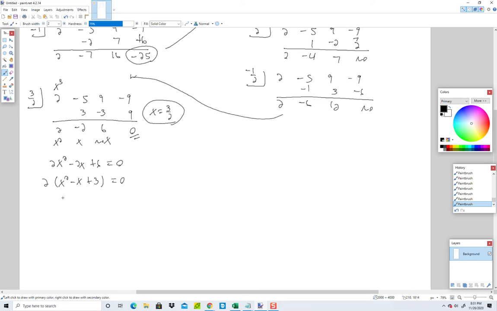Doesn't look like it factors, so I'll use the quadratic formula. A is going to be what's in front of our x squared, which is 1. B is going to be what's in front of our x, which is negative 1. And C is the number at the end, which is 3.